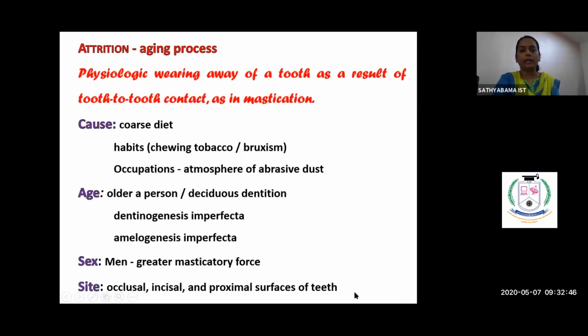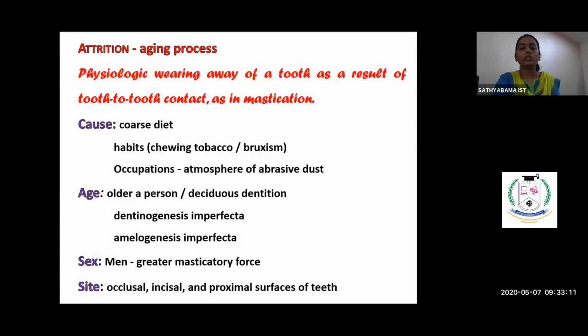So starting with attrition, it is an aging process where there is physiological wearing away of the tooth as a result of tooth-to-tooth contact, as in mastication. This tooth-to-tooth contact need not necessarily be on the occlusal surface. It could be even on the proximal surface. We all know that the tooth contacts its adjacent tooth by the proximal area.